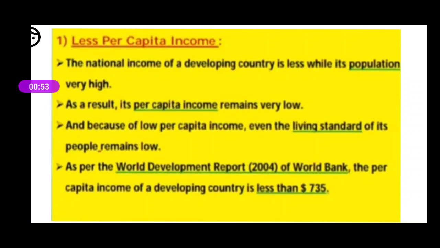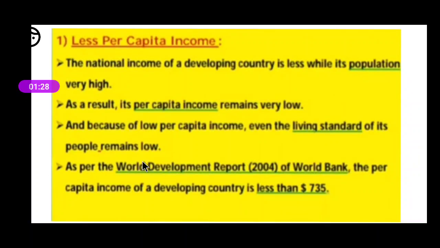The economies of developed and developing countries are separated on the basis of per capita income as per the World Development Report of 2004 of the World Bank. Countries having income less than $735 are categorized as developing economies. Everyone knows that in today's world, the countries have been divided into two: developing countries and developed countries.